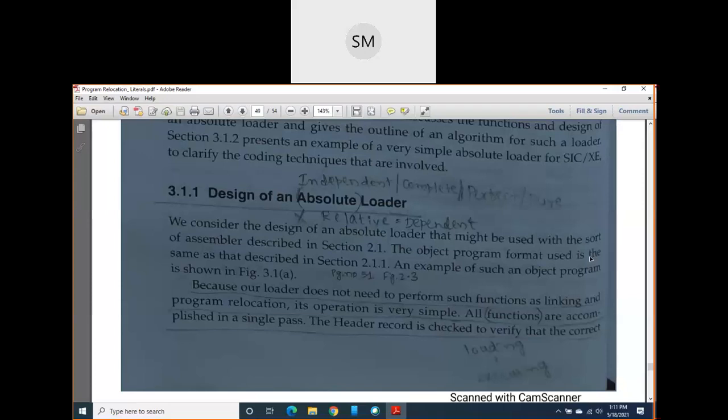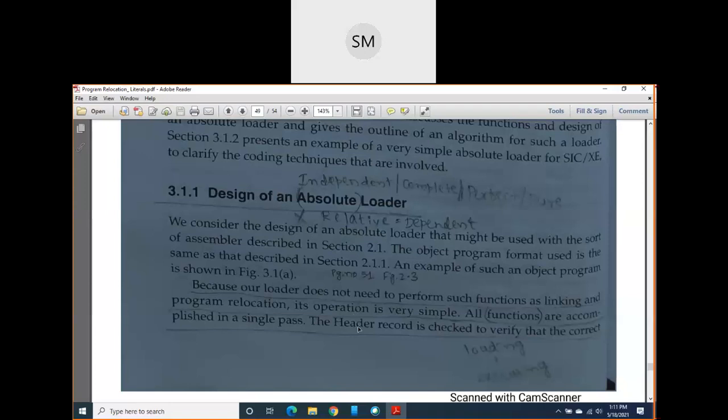So here, just now what I told you is our basic loader is not performing any other functions apart from loading. Since we are studying our basic loader, it performs only the loading operation.